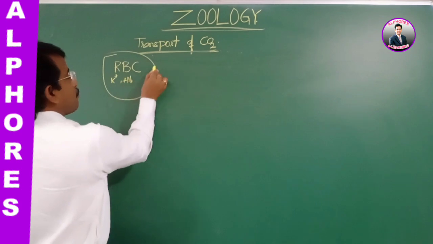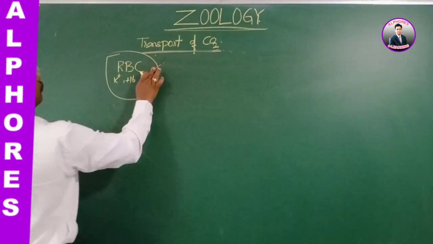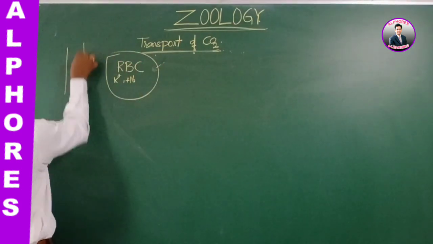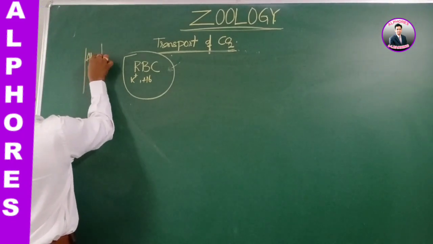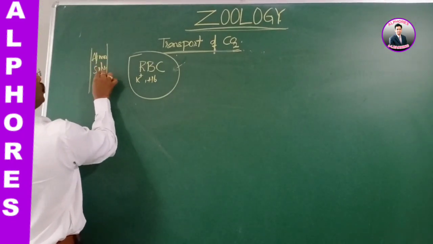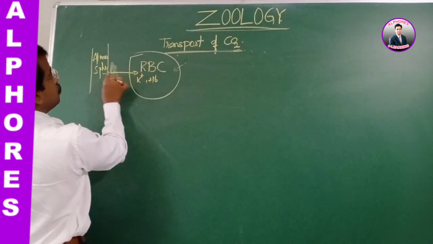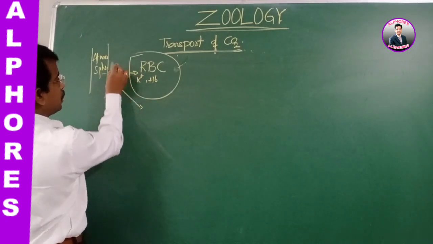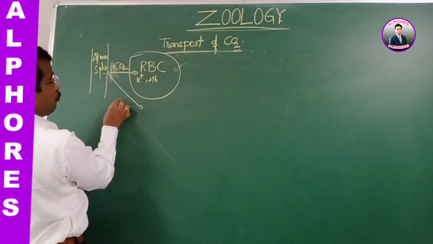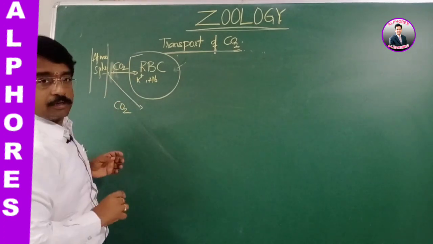So, carbon dioxide from the atmosphere to the lungs. Look at here, this is the entry of CO2 into the blood.